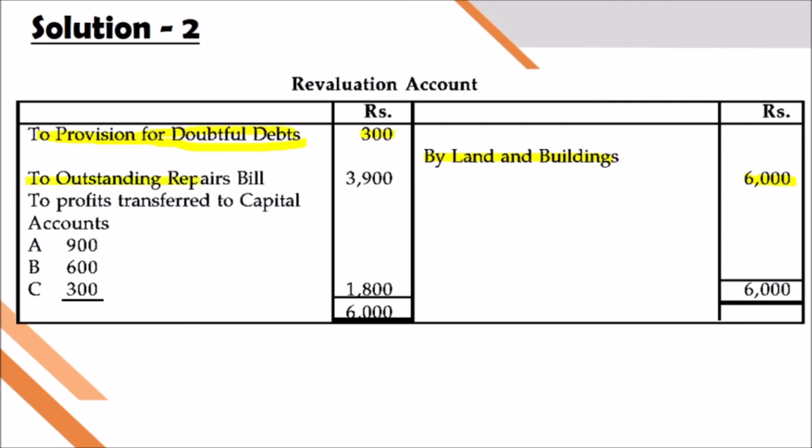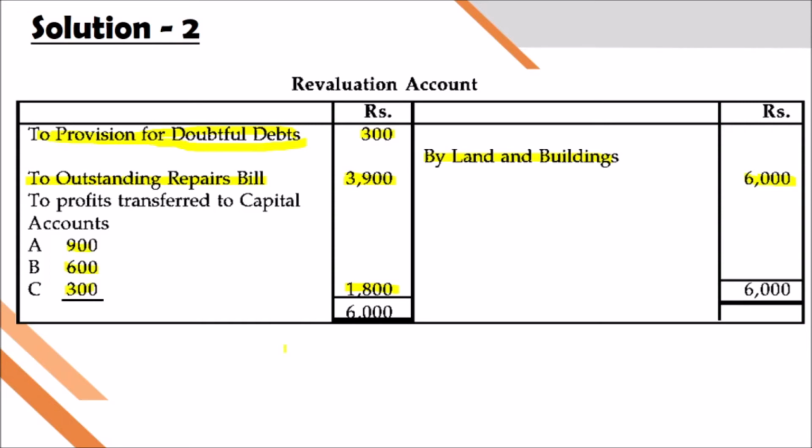And an outstanding repairing bill, that will be debited in the revaluation account. It's a liability. 6,000 minus 4,200, we will get 1,800 as revaluation profit. It will be shared by the partners in their ratio 3:2:1. 900, 600 and 300.